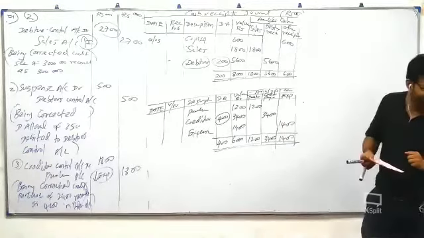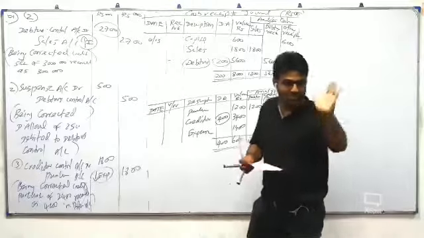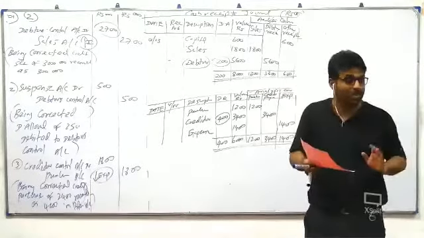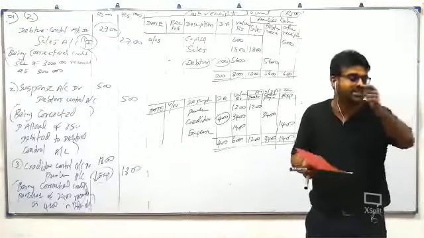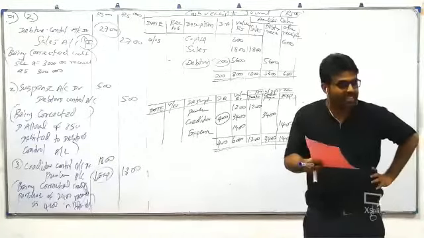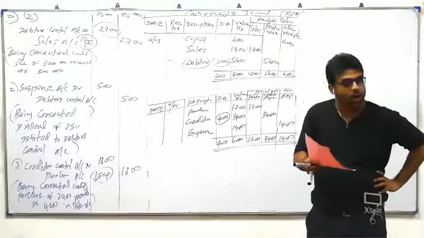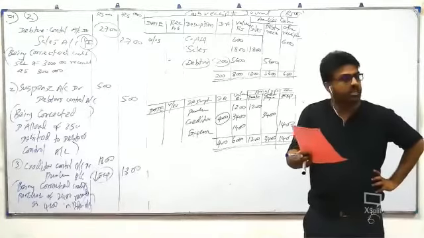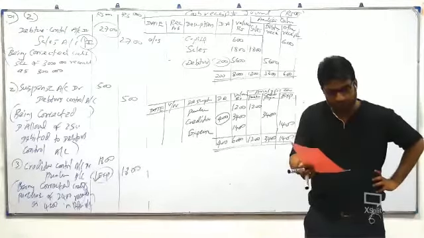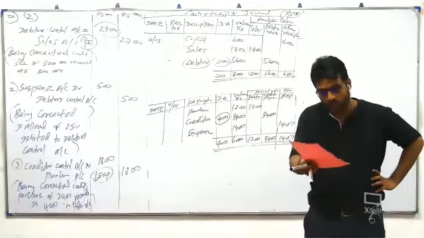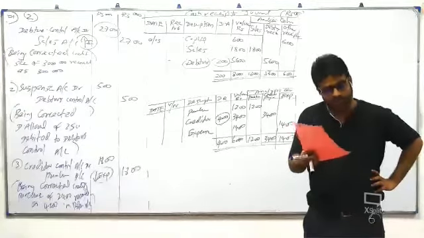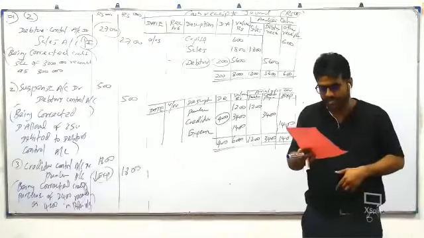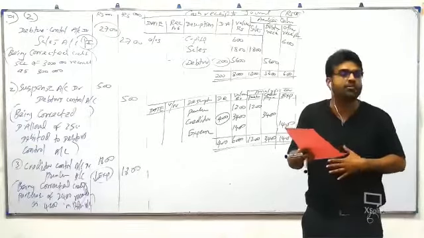Okay, the only point is the fourth point, the error. All the others are simple. One is nothing, second one is nothing, third one is nothing. Only the fourth one, circle it. Why errors? If you don't know correction of errors, you're out. What is the point? As at 31st March 2015, the balance of the creditor control account and debtor control account did not agree. Closing balances did not agree with the total of the subsidiary ledger. Subsequent investigation revealed the following.